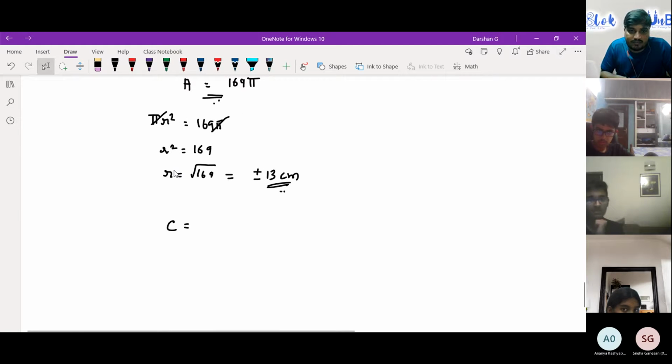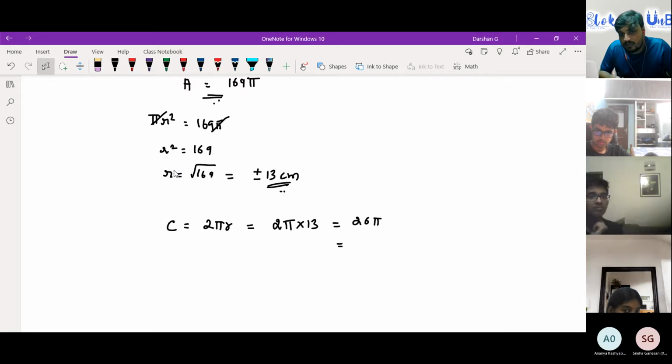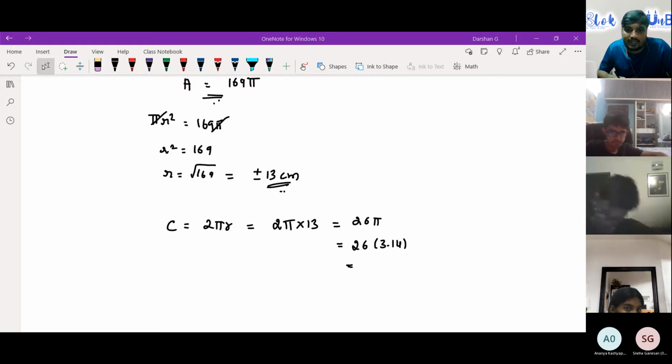So you need to find the perimeter now. Perimeter would be the circumference, which is equal to 2 pi r. That is equal to 2 times pi into 13. Answer is 26 pi. How to find 26 pi? You can do 26 into 3.14. If you do 26 into 3.14, you will get the answer. Or if you don't want to use 3.14, you can also do 22 by 7 into 26.